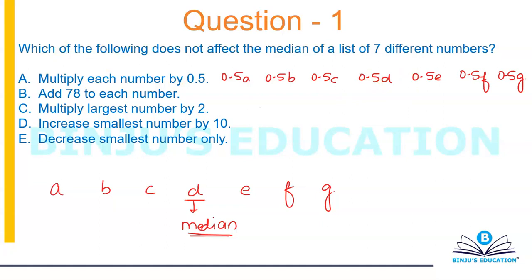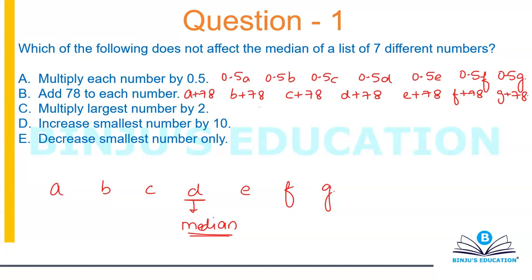Okay, the second option says that you're going to add 78 to each number. So that is A plus 78, B plus 78, C plus 78, D plus 78, E plus 78, F plus 78 and G plus 78.